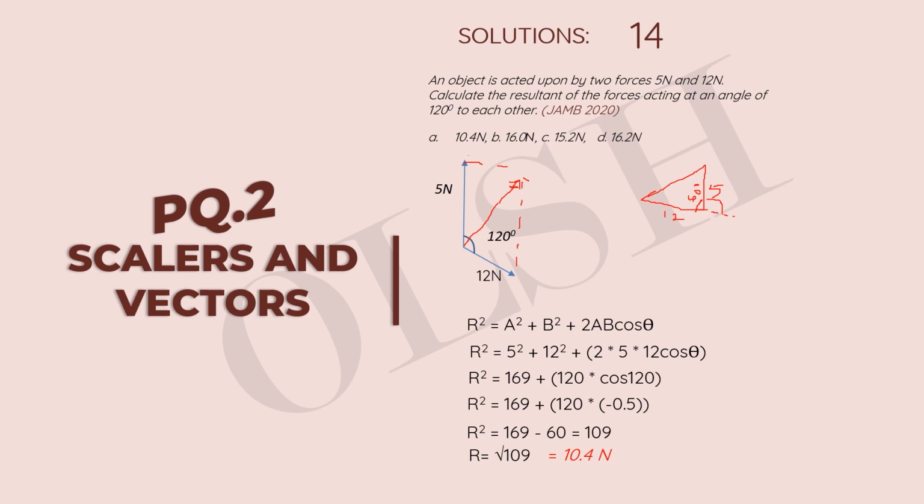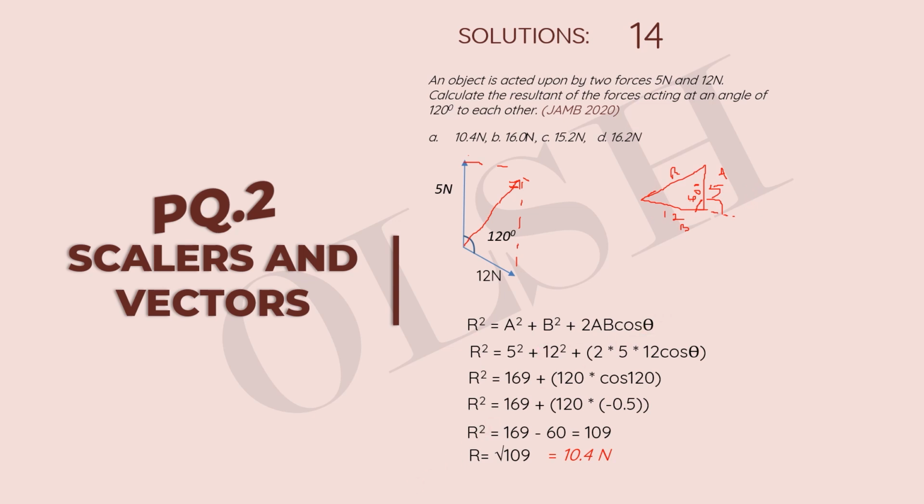So we can use this place as our A, here as our B, and here our resultant, which is our R. Of course, our resultant is this place. Okay, so that's our R. So we can now use this arrangement to find R with the cosine rule.